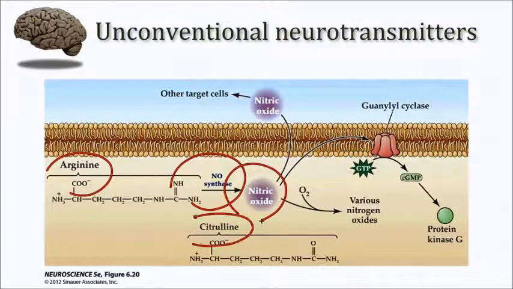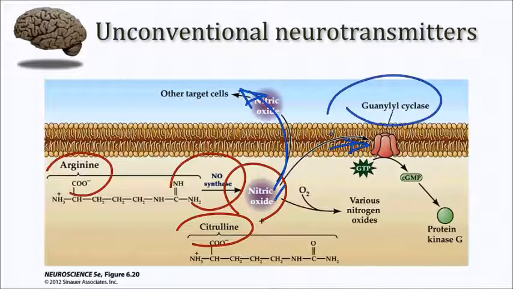as is citrulline, and that nitric oxide then is free to diffuse across the plasma membrane, or it can interact with target structures, maybe within the cell where the gas was synthesized. Here in this particular illustration, we're showing the activation of a guanylyl cyclase enzyme, which results in the production of cyclic GMP, one of the important second messenger systems we have within the brain.